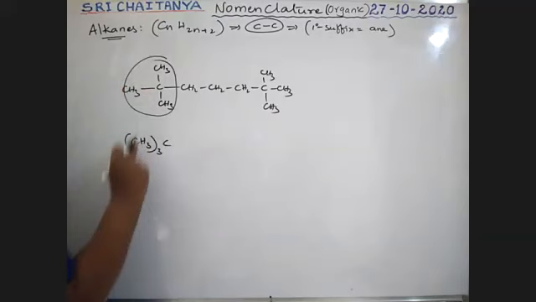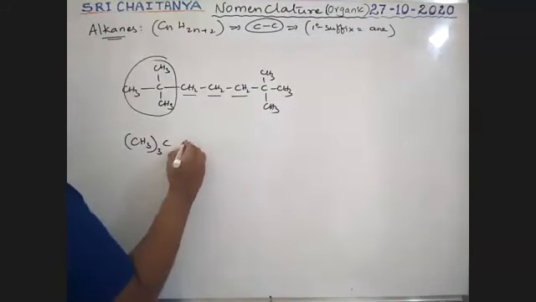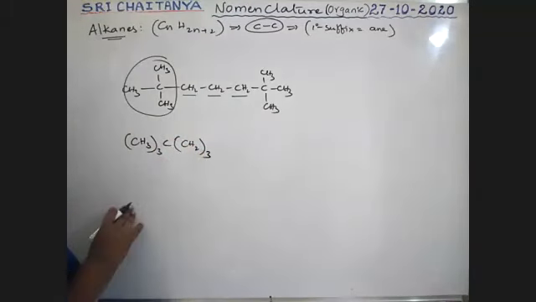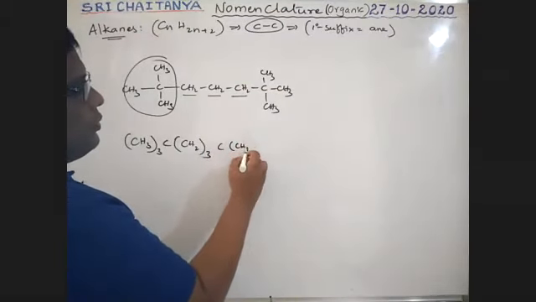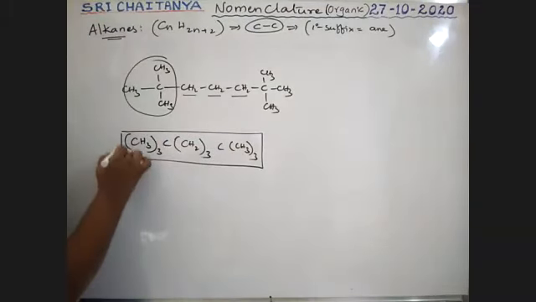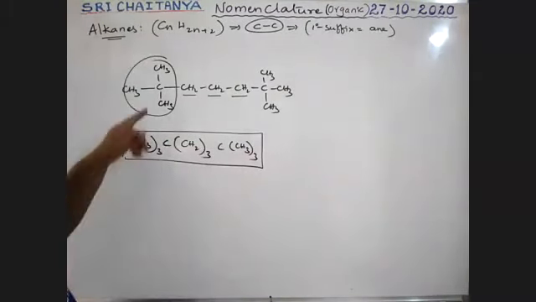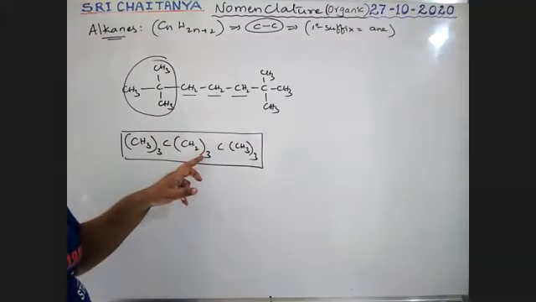C, CH3 thrice. Next, CH2, CH2, CH2, that is CH2 thrice. Next, C bonded with three methyl groups. So this is the condensed formula for that molecule. Both these two are the same. It is the complete formula. It is the condensed formula.